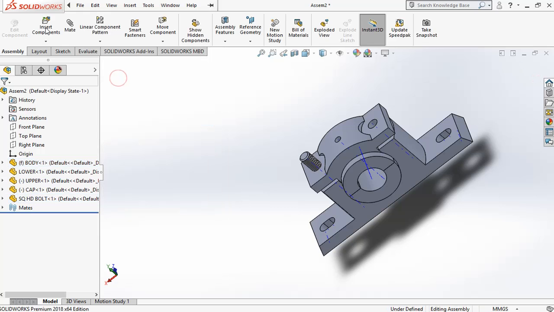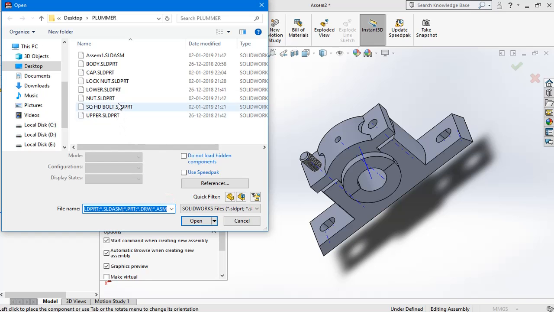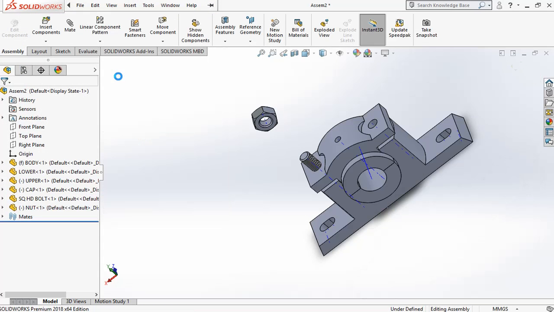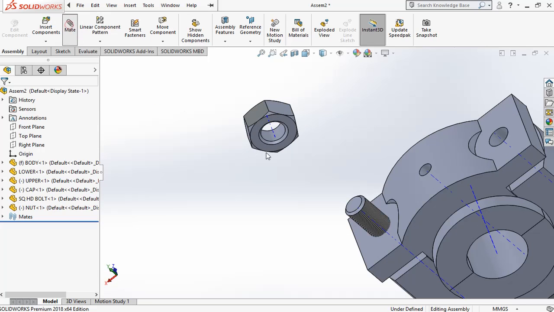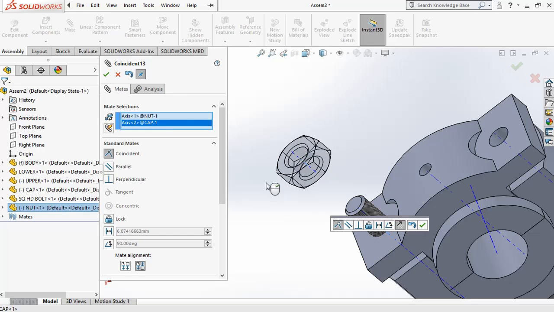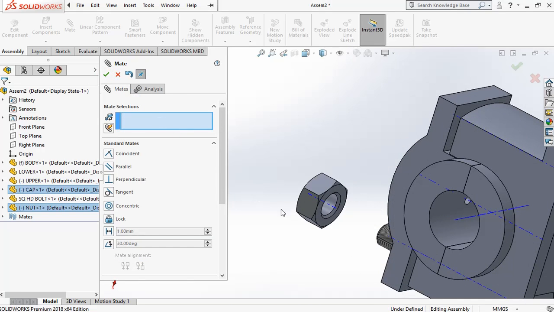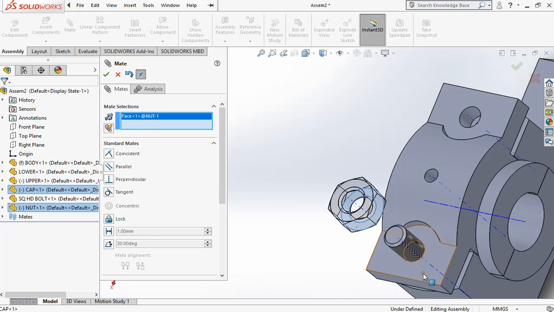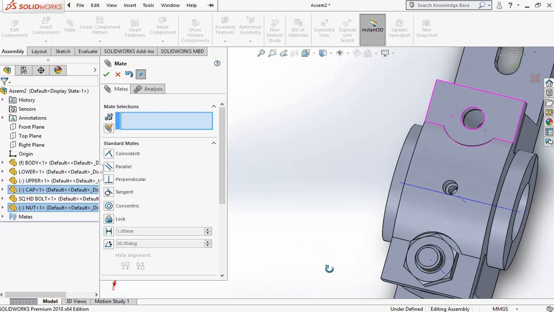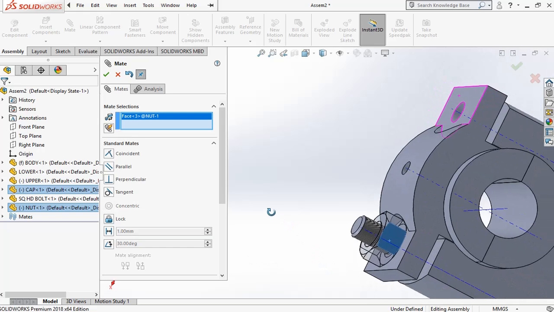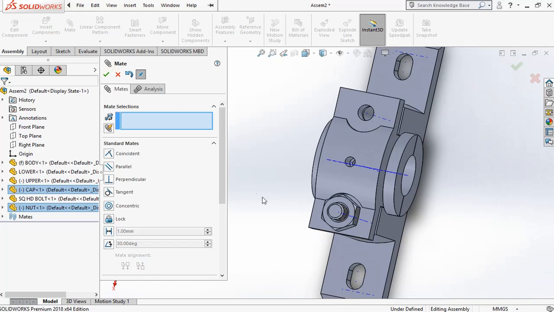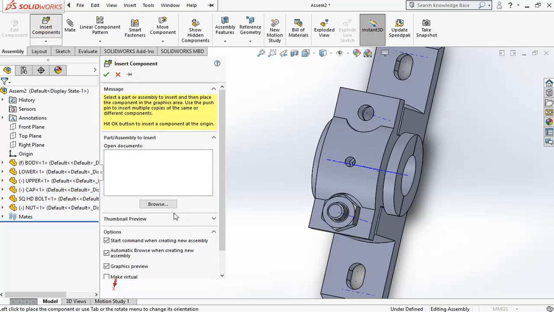Next thing, we have to insert the nut and then the lock nut. With the mating condition, this axis must be coinciding with the axis, and then this surface must be coinciding with the surface. Now we can also make some arrangement. This surface must be parallel to the surface. Next is the lock nut. Insert the lock nut.